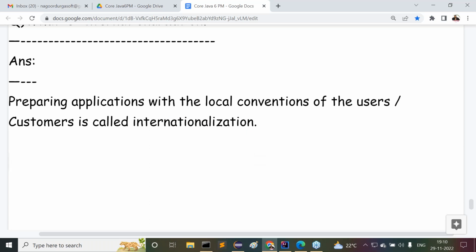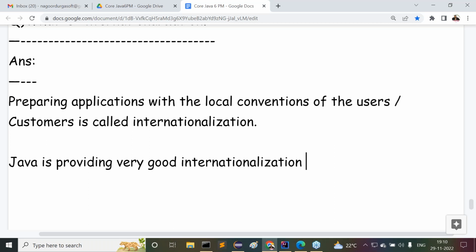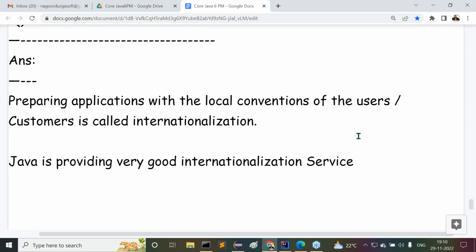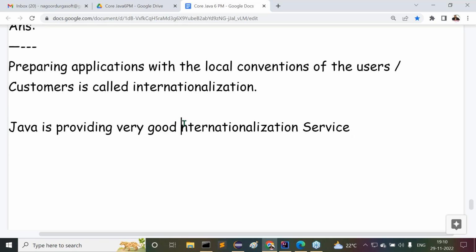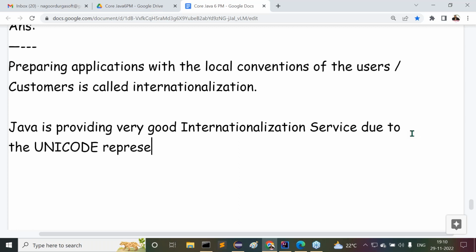Now I'm telling one more point here. Java is providing very good internationalization support or service. Carefully, this is due to Unicode representation only.